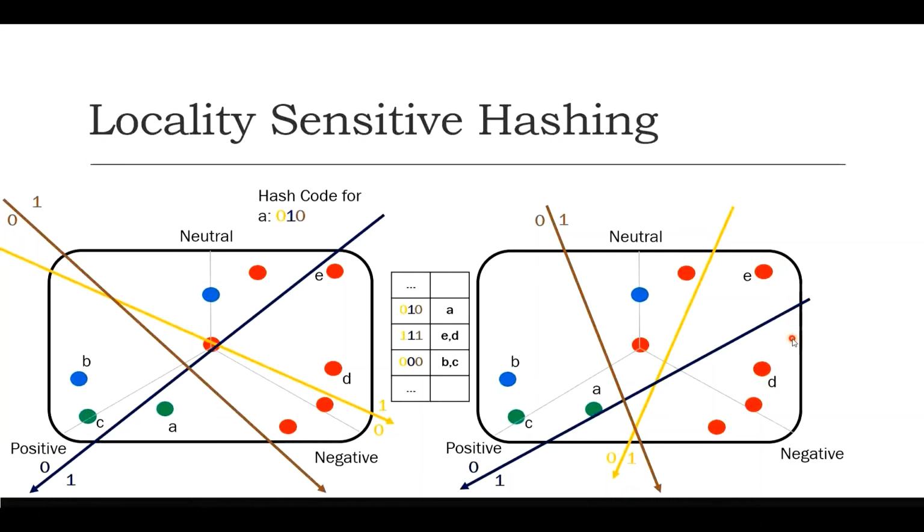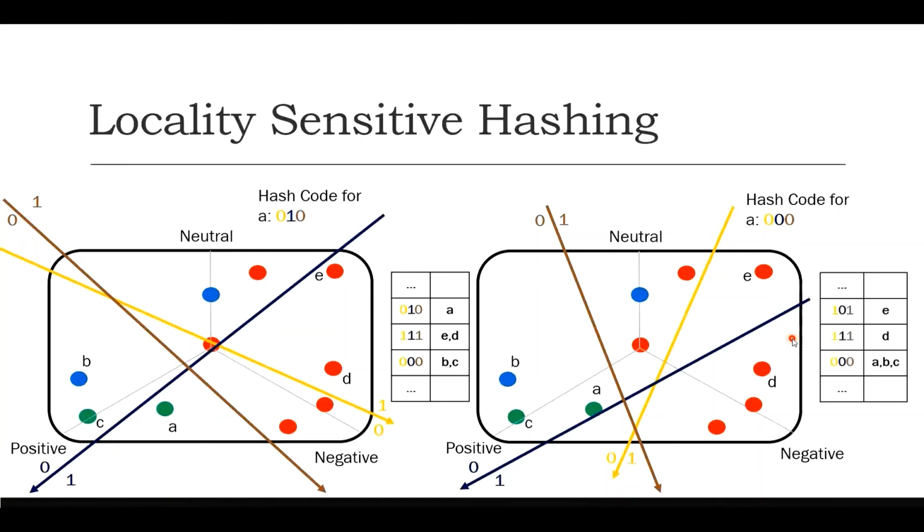Now you might have this question: when do we stop and get all our duplicates? So the way it works is we run our algorithm a fixed number of times. Let's say it's 25, which means we will get 25 hash tables. We will look for duplicates across all the 25 cases.